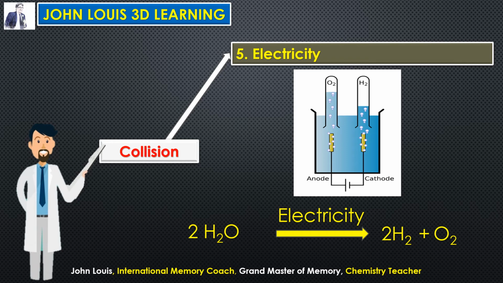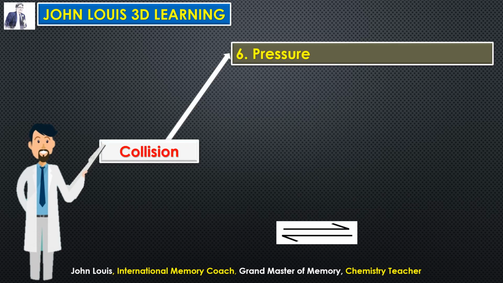So that breaks the bond between hydrogen and oxygen, and two hydrogen atoms will collide with one another to form hydrogen gas, and two oxygen atoms will collide with one another to form oxygen gas. So they will be collected at different electrodes. Clear? So the next one is pressure.